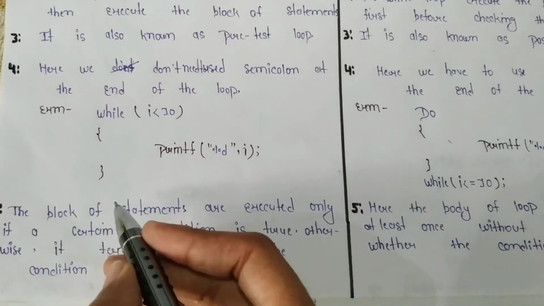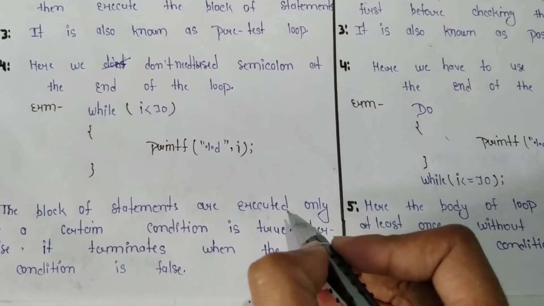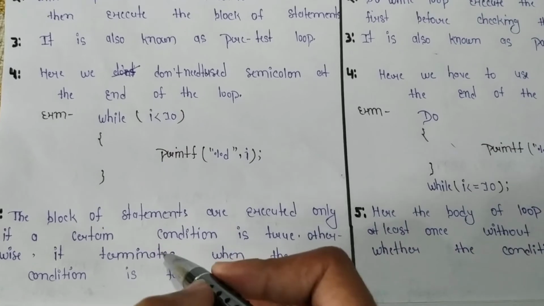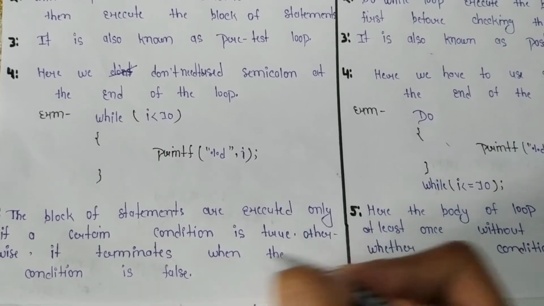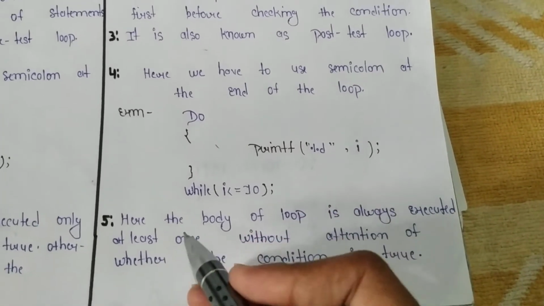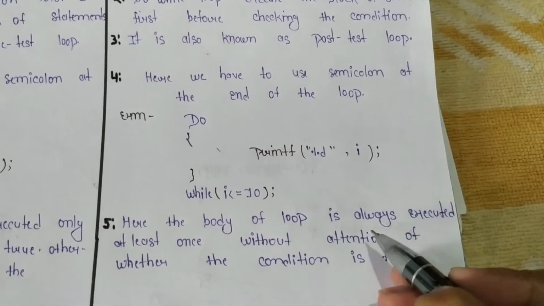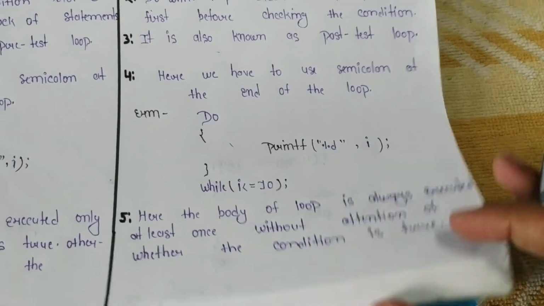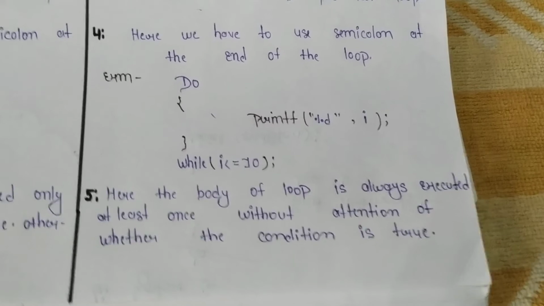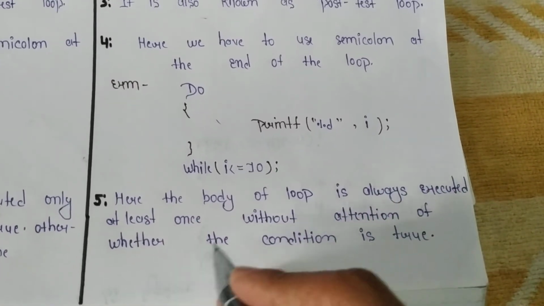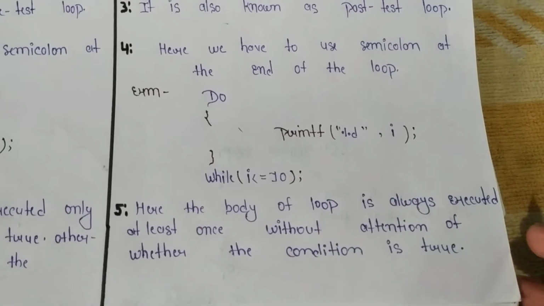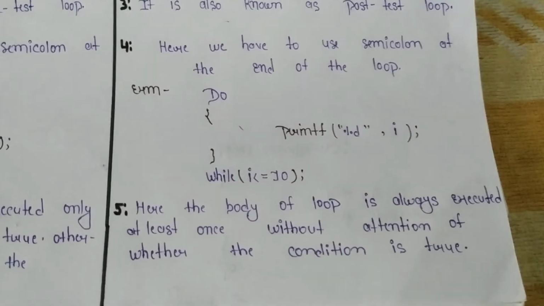Now the fifth one is: in while loop the block of statements is executed only if a certain condition is true, otherwise it terminates when the condition is false. And in do while loop, the body of the loop is always executed at least once, regardless of whether the condition is true. Clear?